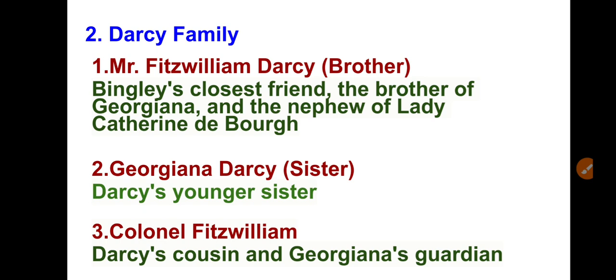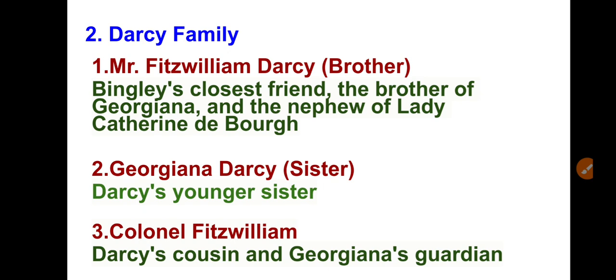So Mr. Darcy is no doubt very well off, financially very strong, a wealthy aristocrat, but he is proud, very arrogant, haughty, extremely conscious of class differences. He is actually snobbish, and he does not talk to a person who comes from a lower family or middle class family.